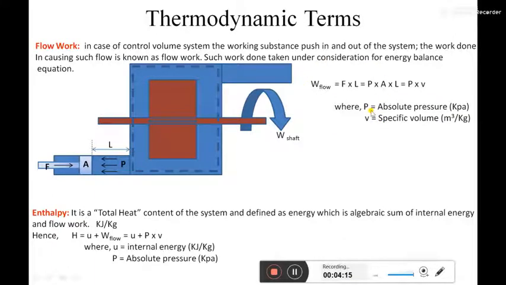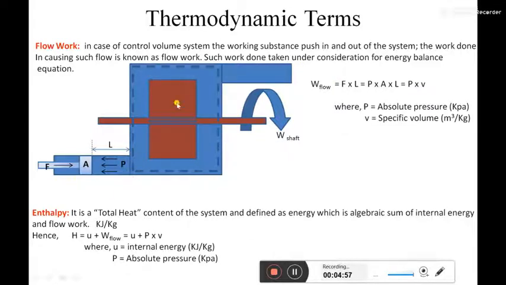Only this needs to be understood: whenever we have to maintain a flow across the control volume system, whenever new fluid comes into the system, the same mass of fluid needs to go out from the system. This holds when the system has constant density fluid, when the specific volume is constant across a long span of temperature difference. Only then can we say that whenever m mass of fluid enters the system, m mass of fluid needs to go out from the system.